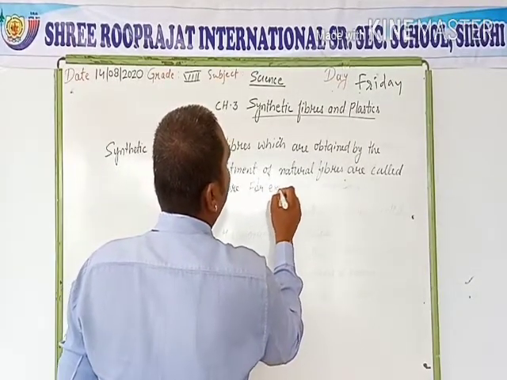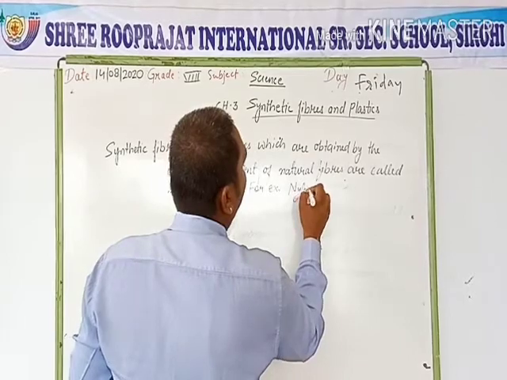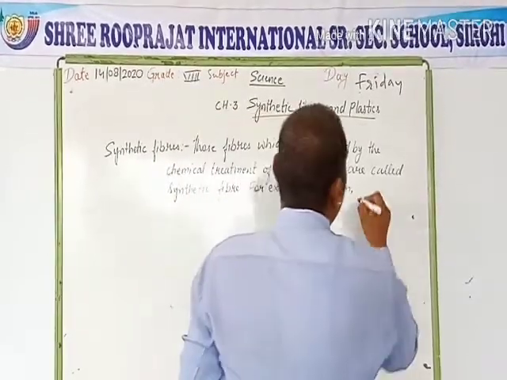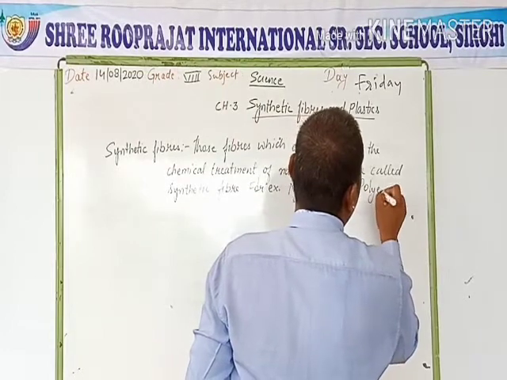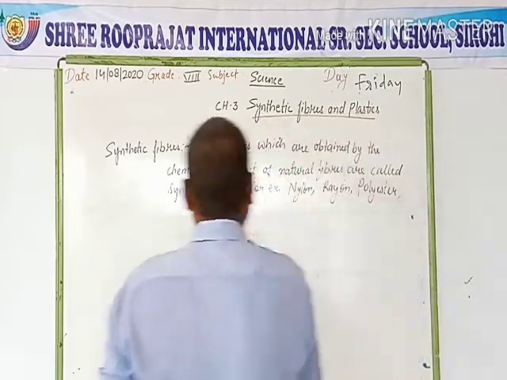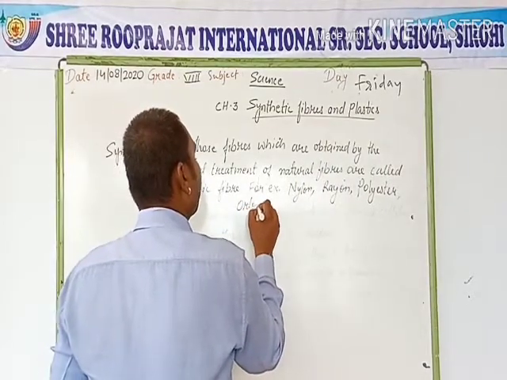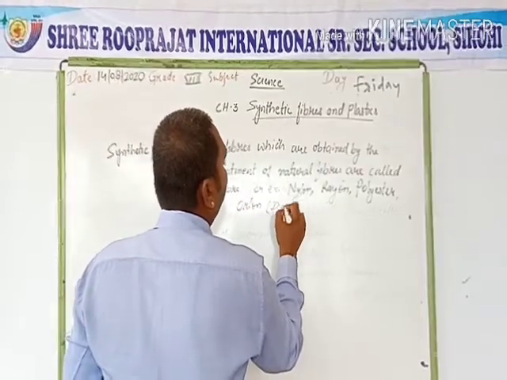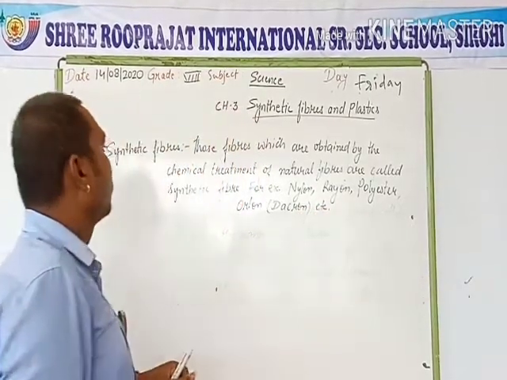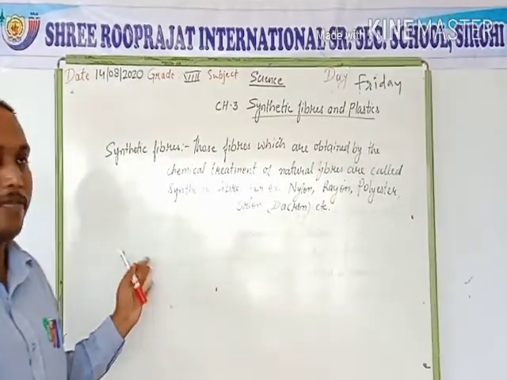For example, nylon, rayon, polyester, Orlon. Orlon is also known as Dacron, etc. So those are the examples of synthetic fibers.